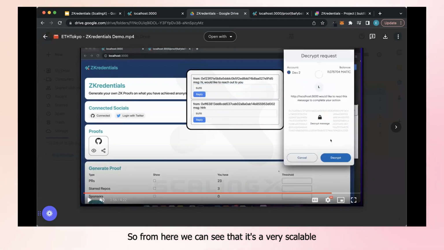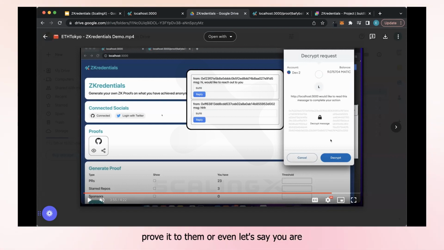From here we can see that it's a very scalable application where we can add more modules. For example, I can add Twitter, where I can extract the number of followers, number of tweets, or your outreach statistics, or for Instagram, number of posts and number of likes, to prove that you have the capability to perform such outreach.